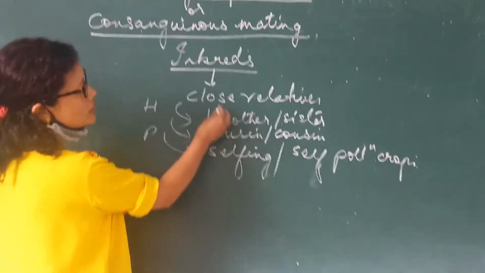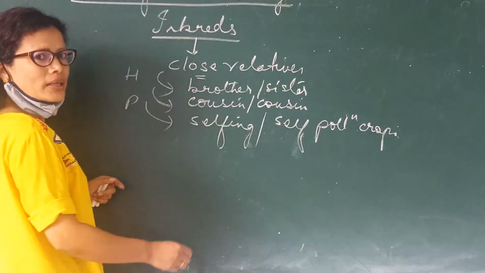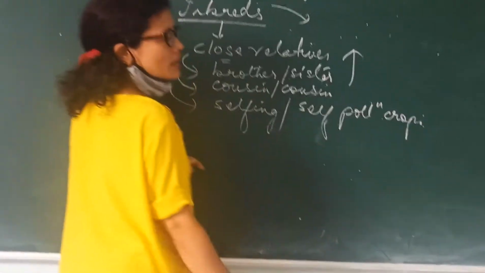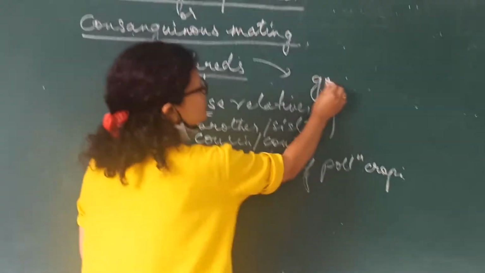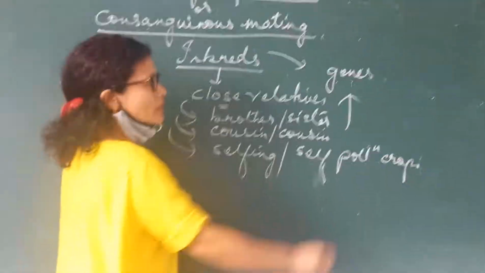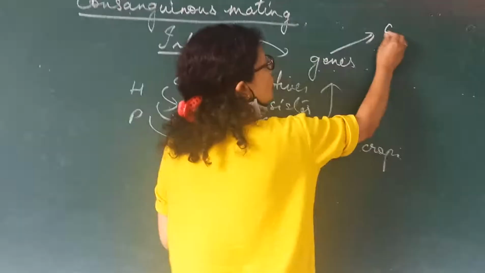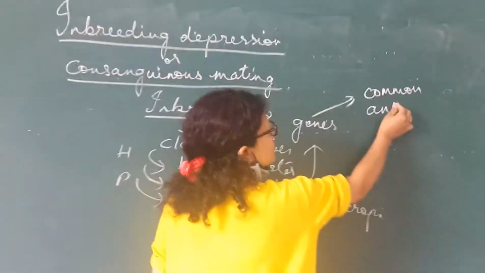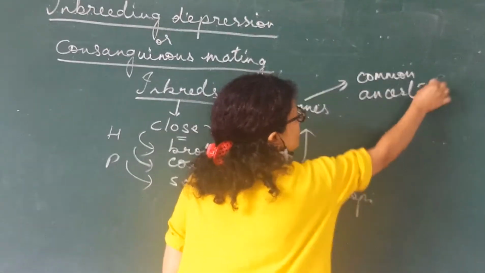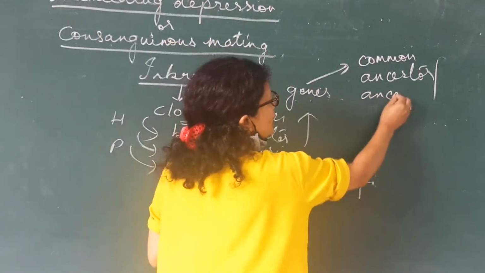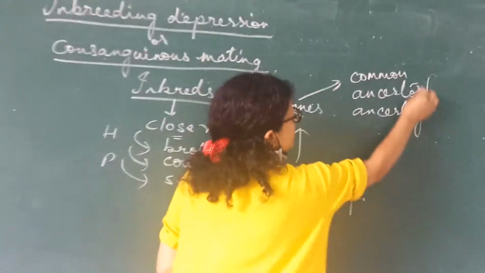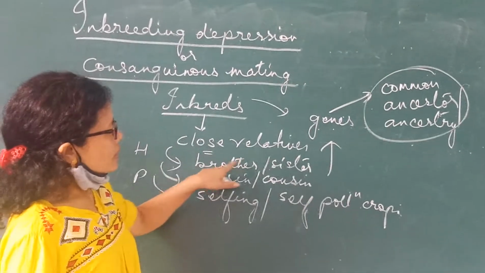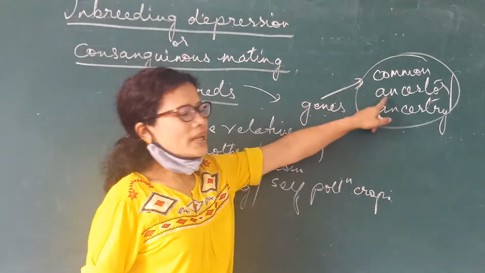What is the meaning of this closeness? The meaning is that our genes belong to a common ancestor, or ancestry. Brother and sister have come from a common ancestor.